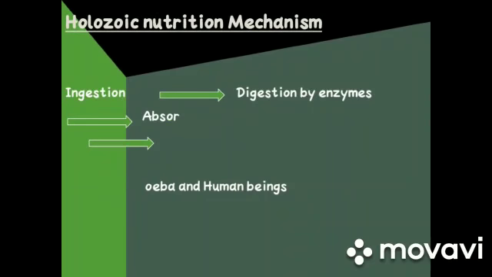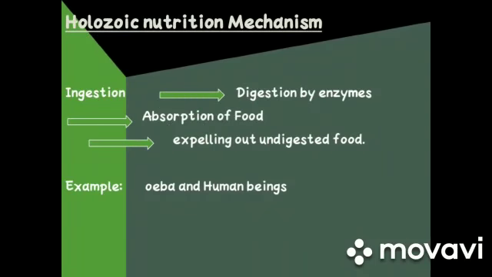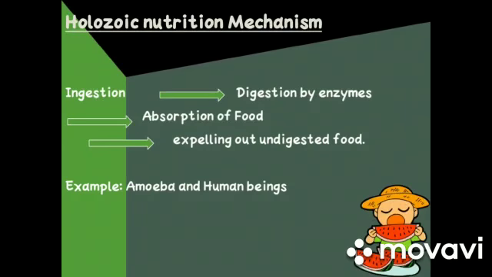After intake, this food is digested by enzymes produced in the body. After digestion, the digested food is absorbed into the body and the undigested food is expelled out of the body. This kind of nutrition is found mainly in non-parasitic animals, simple ones like amoeba and complex ones like human beings.